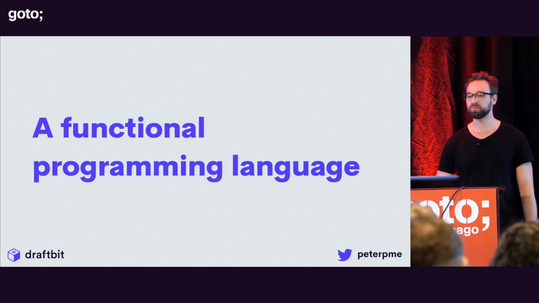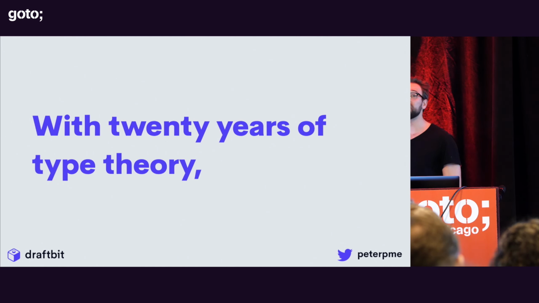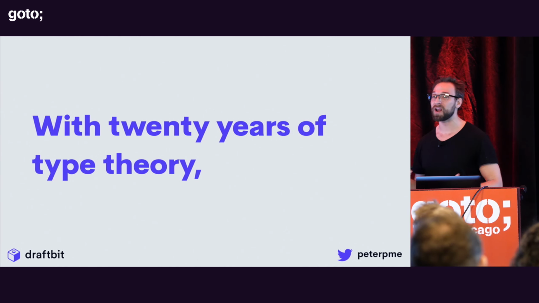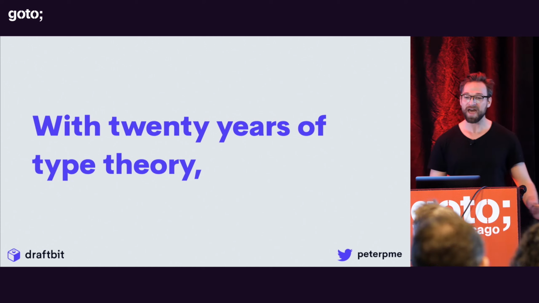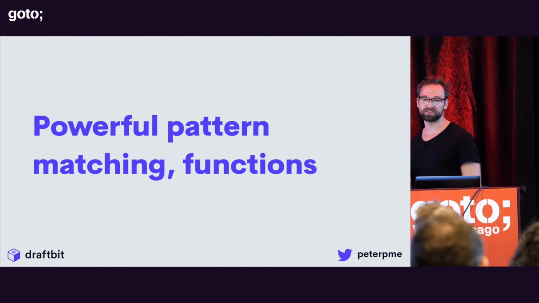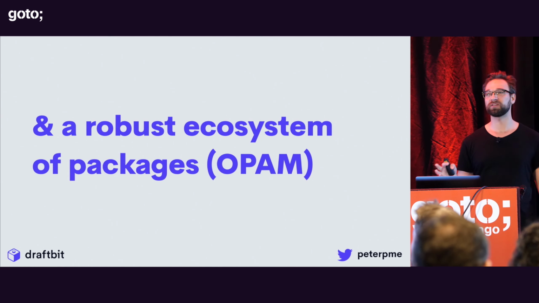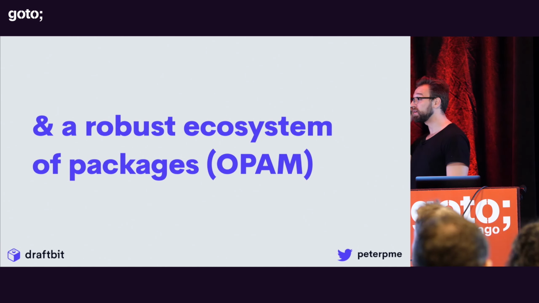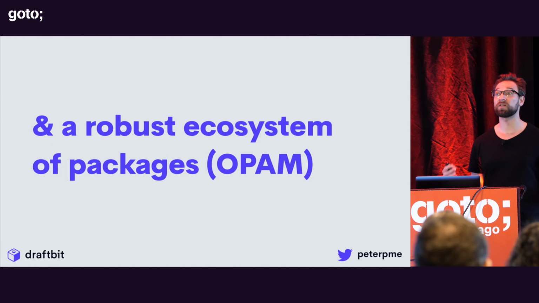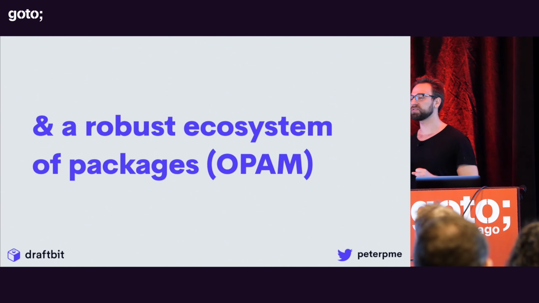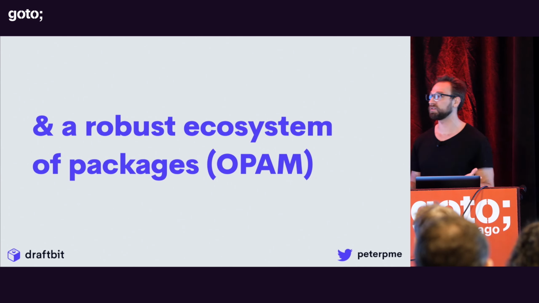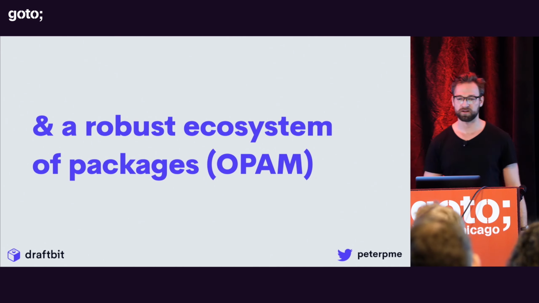Anyway, OCaml is a functional programming language with 20 years of type theory. We're all getting excited about TypeScript and all this new stuff we're doing, and OCaml's been doing it forever. We get powerful pattern matching, functions as first-class citizens, and a robust ecosystem of packages called OPAM. OPAM is how you fetch things, their version of NPM. Luckily for us, Reason uses NPM, so you don't have to do much to get it to install, which I'll show you in a second.